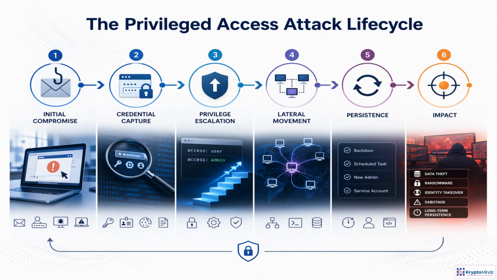Most privileged access attacks begin with an ordinary foothold: a phishing email, exposed password, vulnerable server, or compromised laptop. From there, the attacker looks for anything that unlocks more access, such as credentials, tokens, active sessions, keys, or weak permissions. The critical shift happens when user access becomes admin access. At that point, the attacker can move laterally, reach higher value systems, and create persistence through backdoors, scheduled tasks, new accounts, or service accounts. This is how impact can escalate quickly, from data theft and ransomware to identity takeover, sabotage, or long-term control.